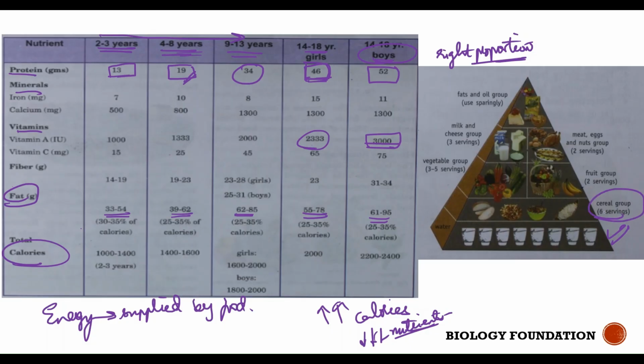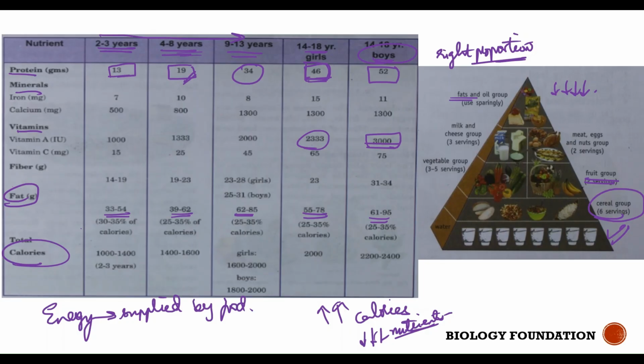Cereal, that is carbohydrates, must be taken in good amount. Fruits and vegetables need to be eaten. And can you see the proportion of fats is very, very less, but we eat that only more, right? We eat more chocolates, sweet items, oily food items, or spicy food items, but that should be reduced. Fats must be in the right proportion. More fats can lead to obesity, or too little and you become very thin. That's the reason the right proportion of fats must be taken.